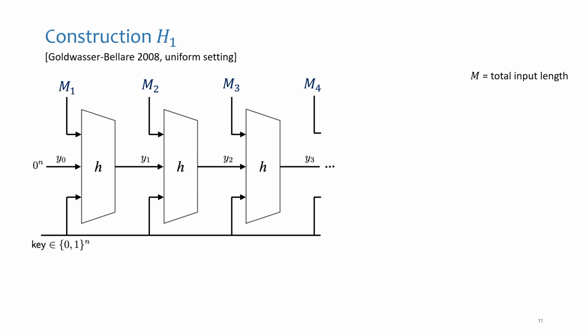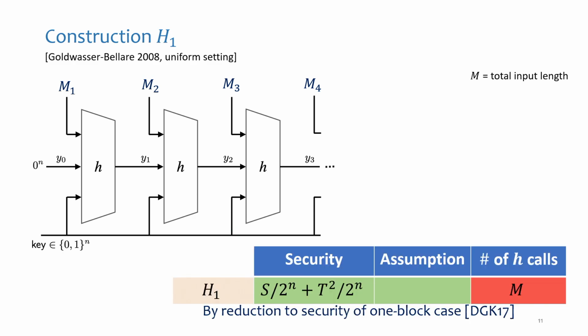The oldest source that I was able to find is the lecture notes of Goldwasser, Vassilevska, and Bellare from 2008. This is actually how they define Merkle-Damgard. Without any apparent reason, they only analyze it in the uniform setting. But apparently this construction gives you optimal security in the non-uniform setting. And why? Let me give you a 2-sentence proof.